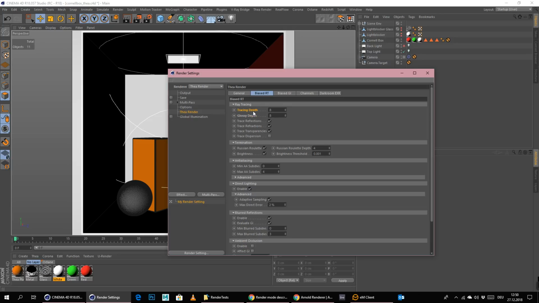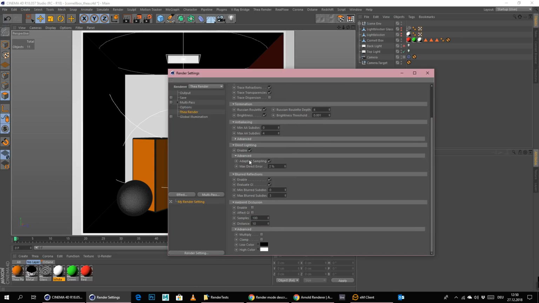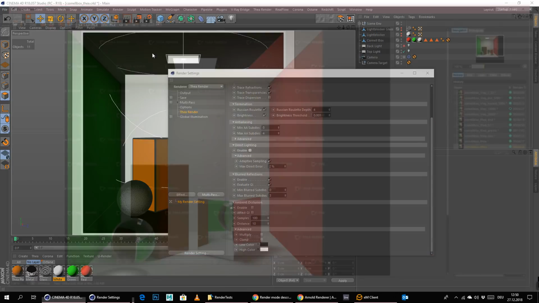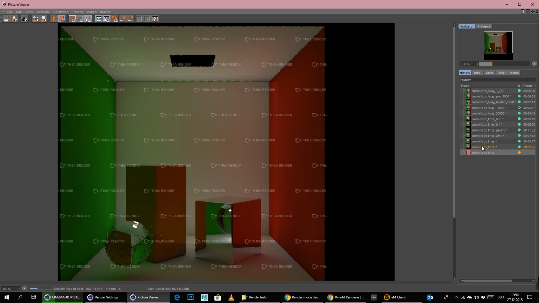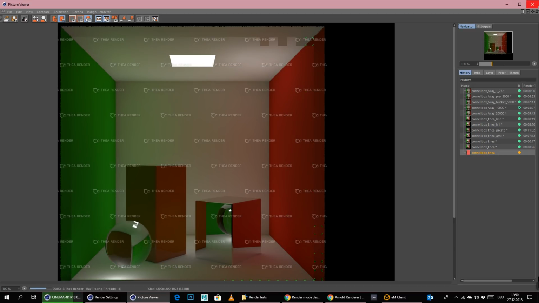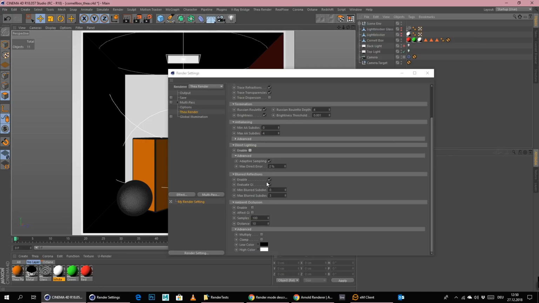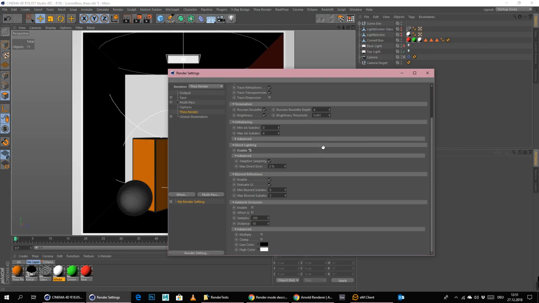Ray tracing, tracing depth, glossy depth. What the hell? Come on. Trace reflections, yes. It should already be enough to trace those reflections, to be honest. Let me switch off direct lighting, by the way. Let's try this again. Okay, this was not a good idea, not at all, to switch this off. Okay, we definitely need direct lighting in this mode.